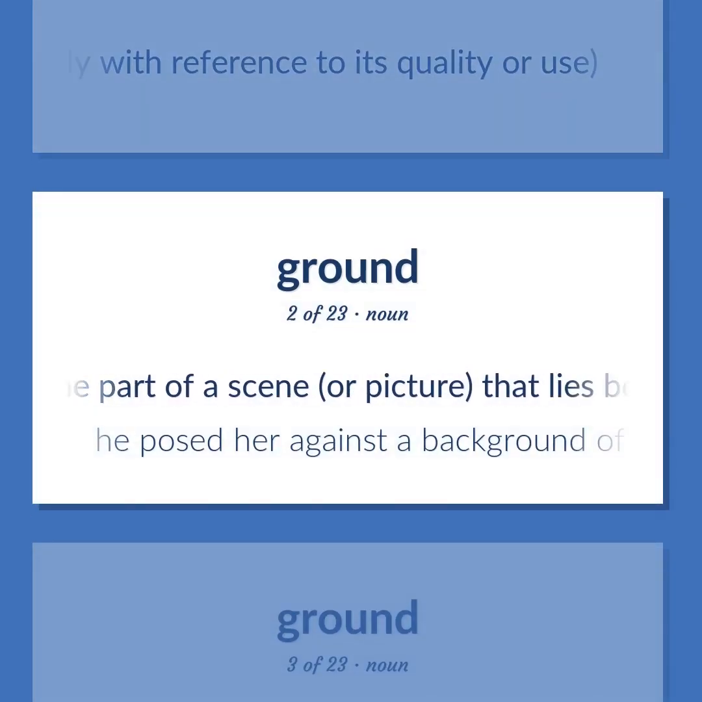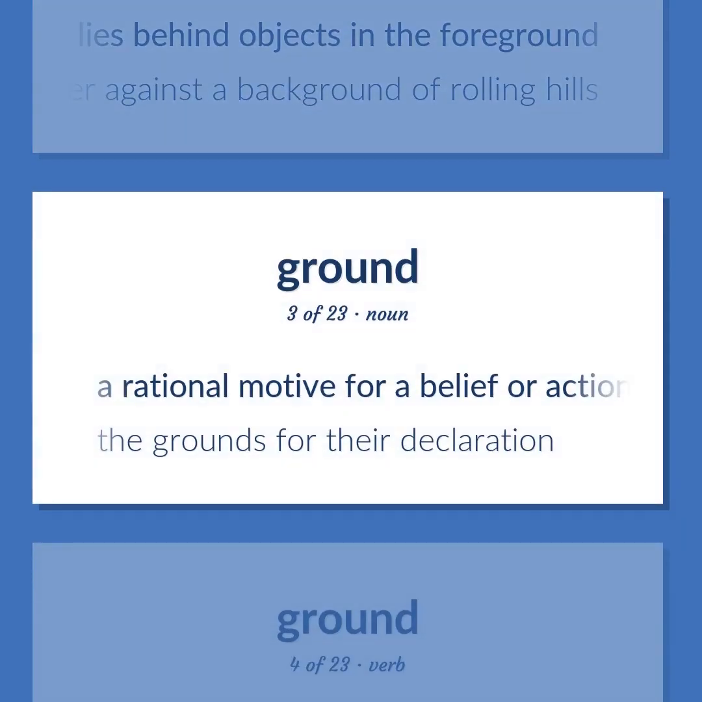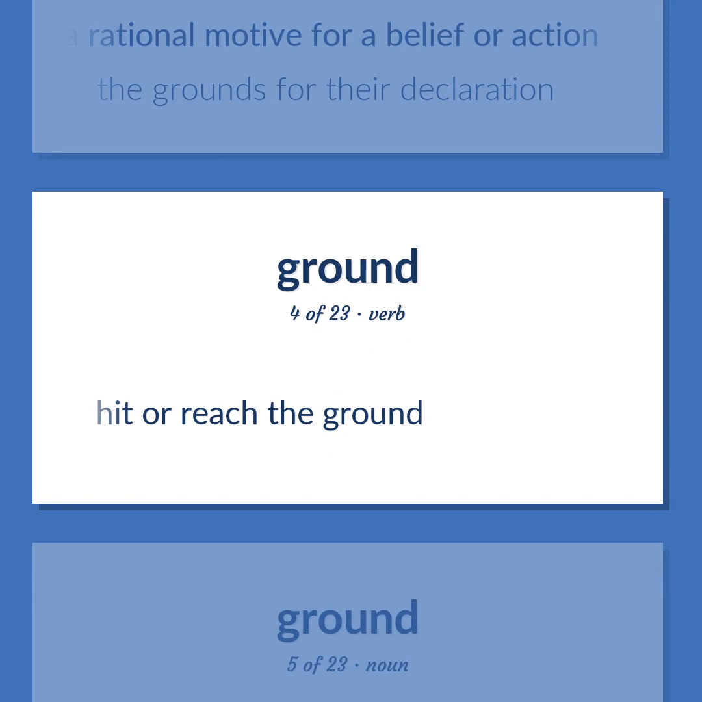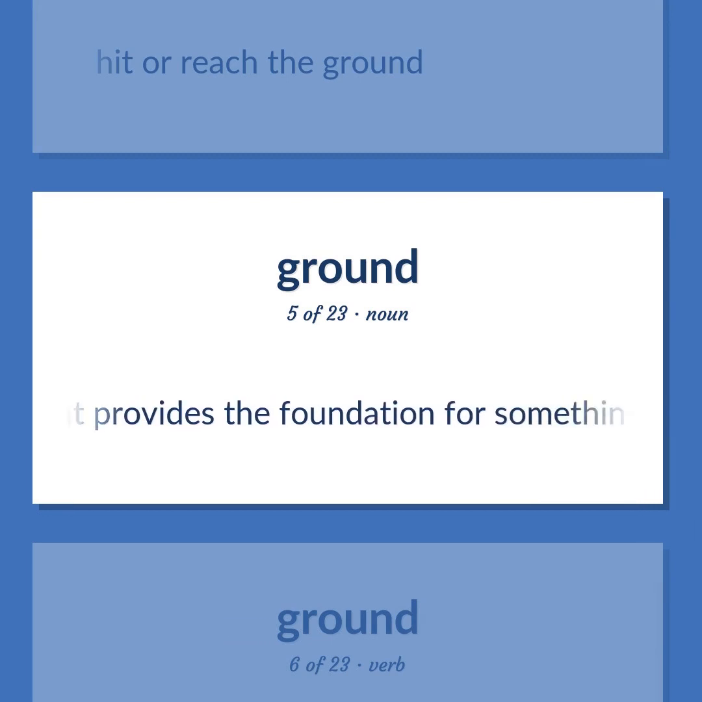The part of a scene, or picture, that lies behind objects in the foreground. He posed her against a background of rolling hills. A rational motive for a belief or action. The grounds for their declaration. Hit or reach the ground. A relation that provides the foundation for something.